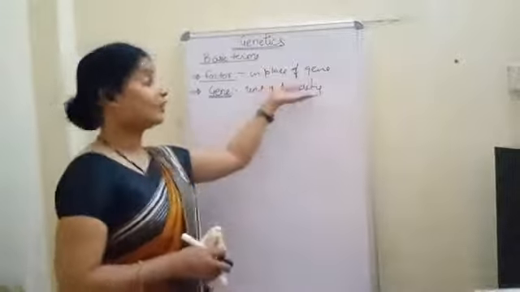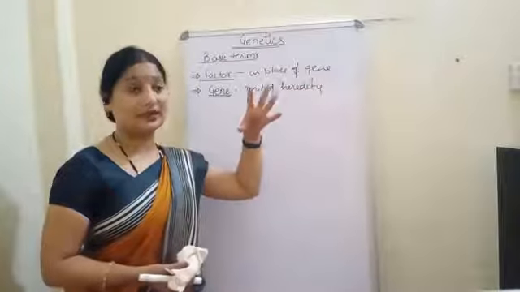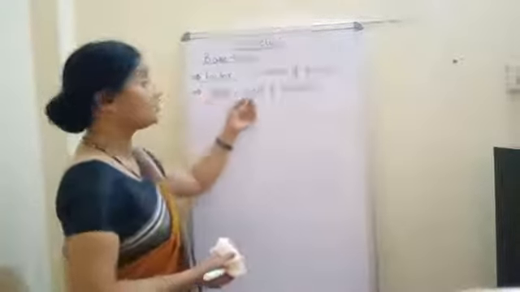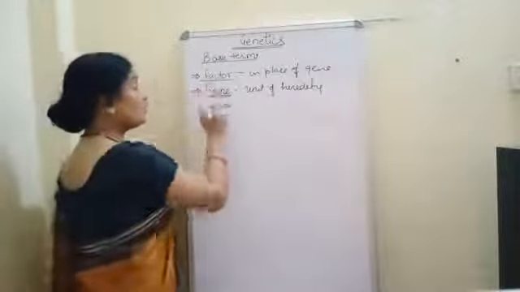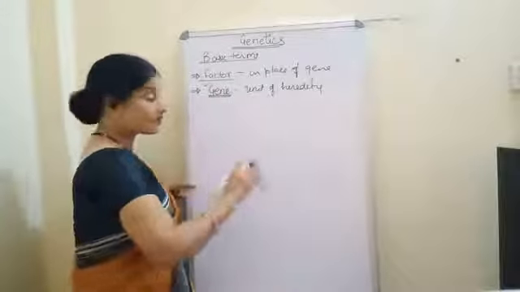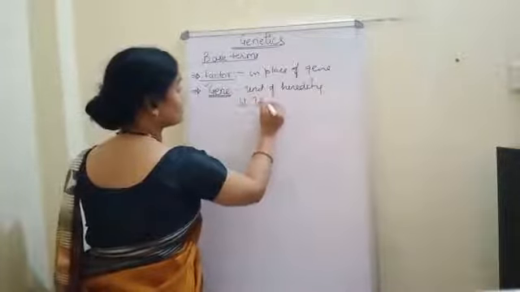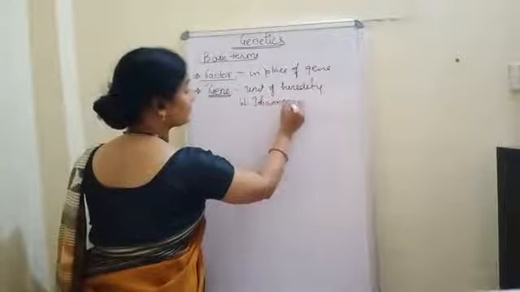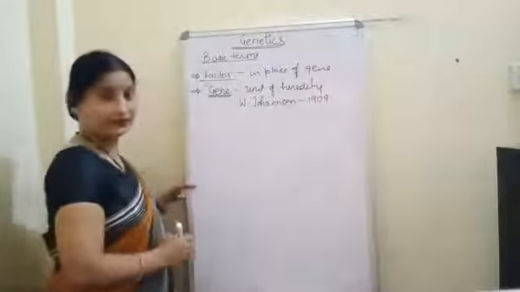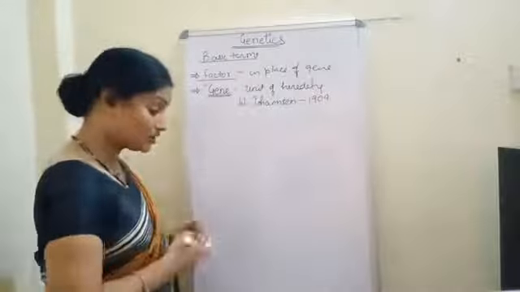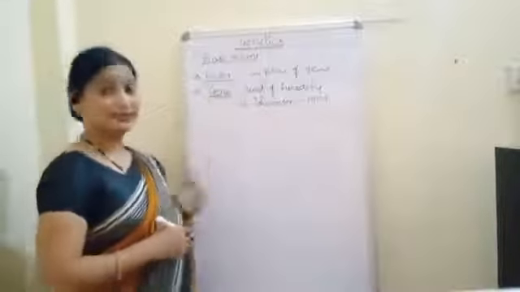So if we talk about heredity, ultimately the word gene will come to our mind. The term gene was given by the scientist W. Johansen in the year 1909. So this is the second important term used by scientists to define genetics.